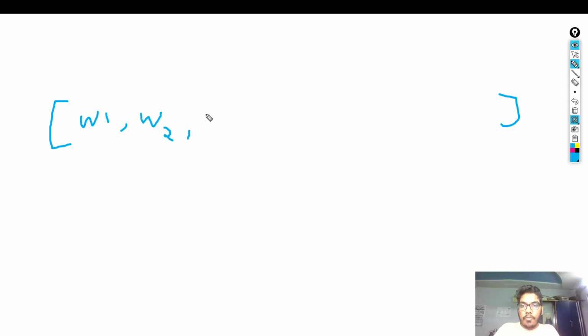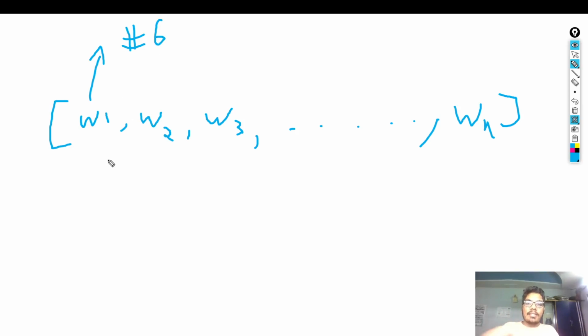word three. You are given a word n. This n can be very large. You don't know how large this n is. It will be within bounds, but there is no fixed n. The only thing which we know is that the size of each word is 6 characters long. That is what we know about this problem currently.